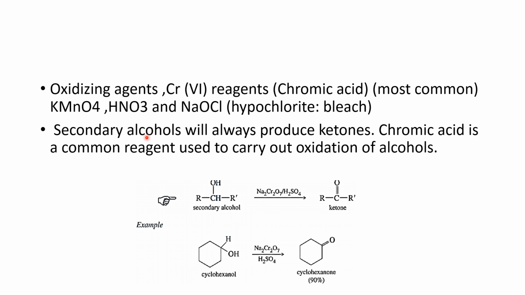You can see in the following reaction, a secondary alcohol on oxidation is responsible for the production of ketone. In your slide there is cyclohexanol. This cyclohexanol, in the presence of sulfuric acid and Na2Cr2O7, is responsible for the production of cyclohexanone, giving a yield of 90%.